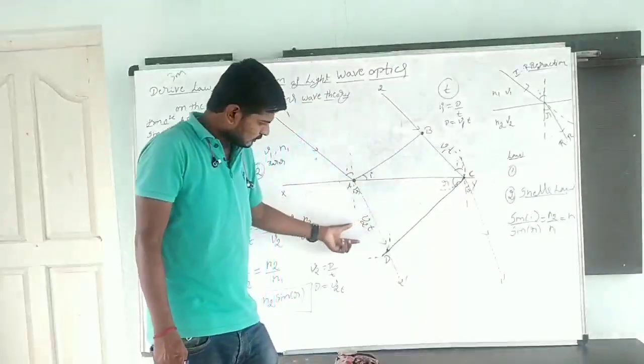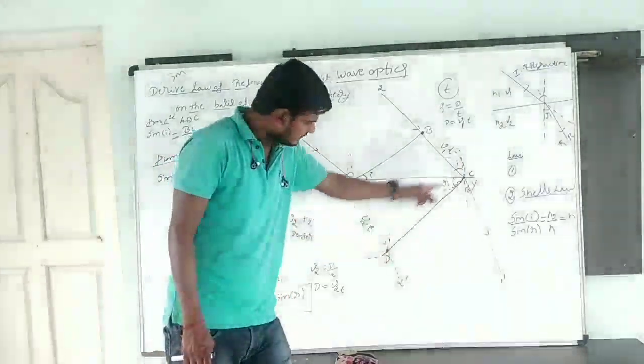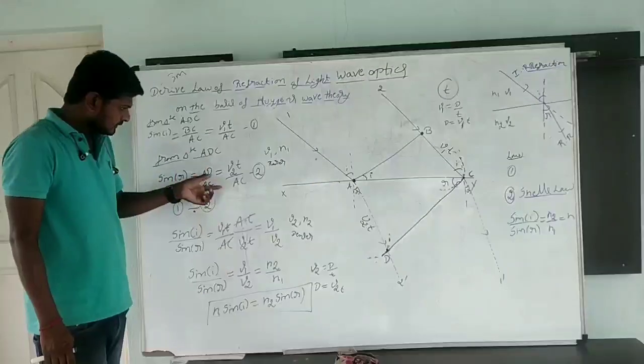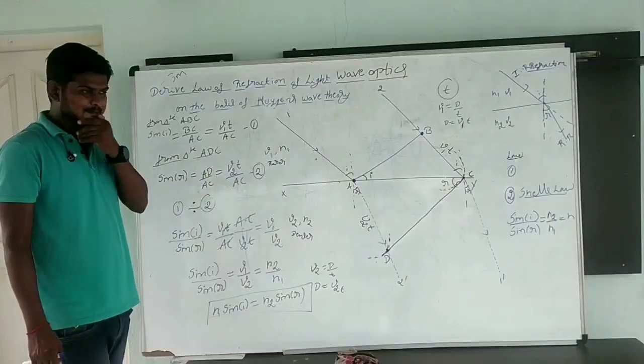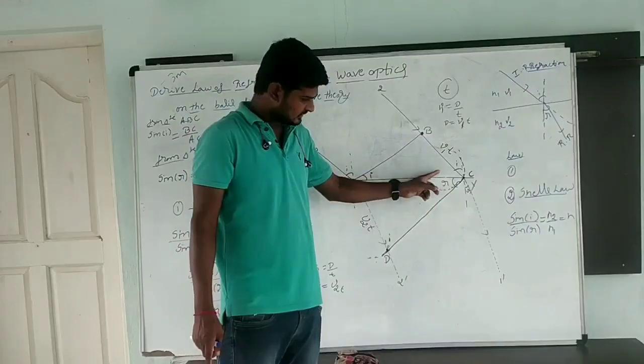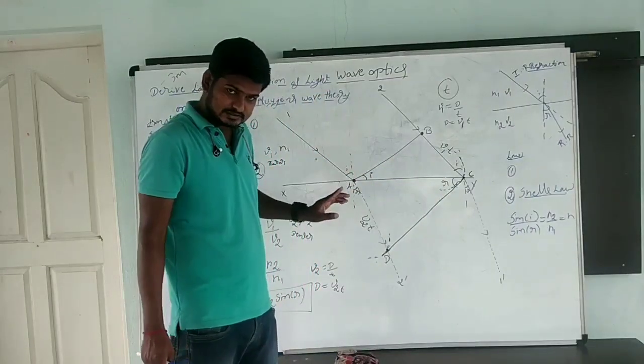V1t. Here, V2t. Now I am going to draw the tangent surface. This is the new wavefront. AD is the new wavefront. The angle between the incident wavefront and the surface is the angle of incidence.